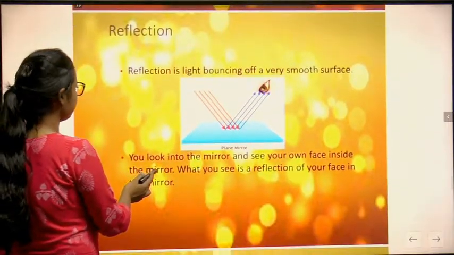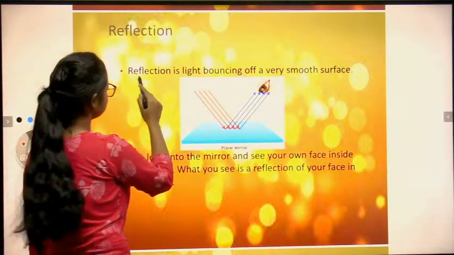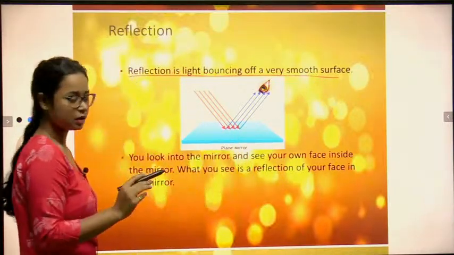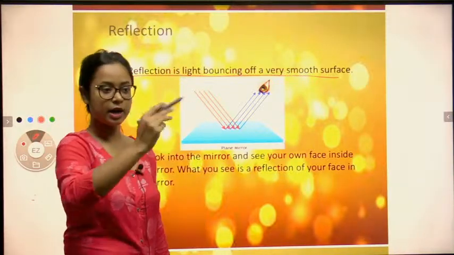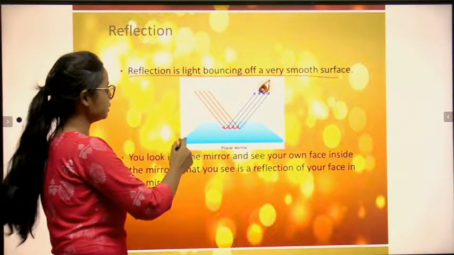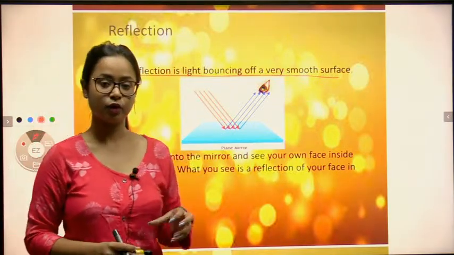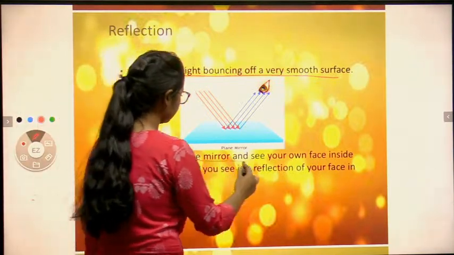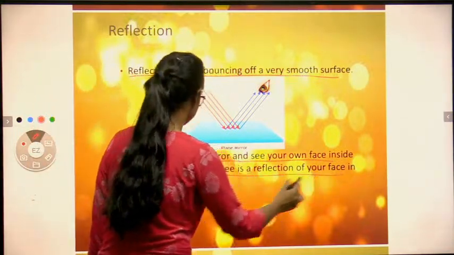Now, reflection. Reflection is the bouncing back of light. Reflection is light bouncing off a very smooth surface. This is a plane surface, for example, a plane mirror. Right now I have given you an example. When the light falls on a mirror, it bounces back to your eyes. This is a plane surface, so that is called a reflection: the bouncing back of the light on a smooth surface to your eyes. So when you look into the mirror, you see yourself inside the mirror. What do you see? It's a reflection of your face in the mirror.